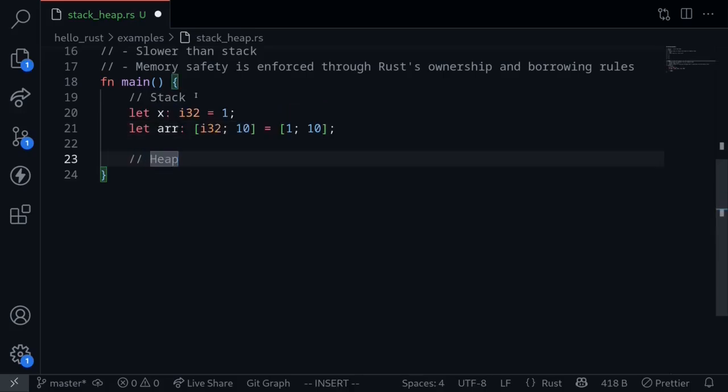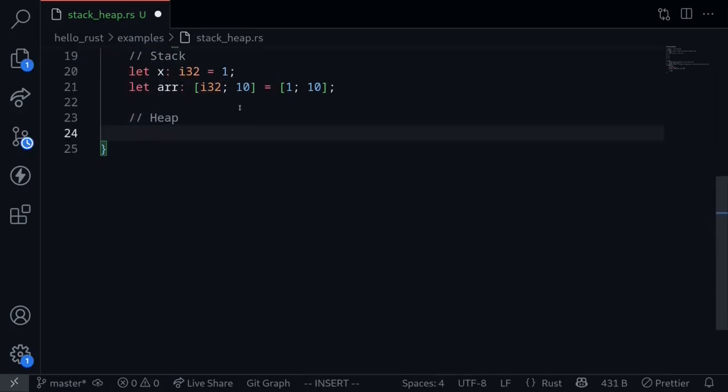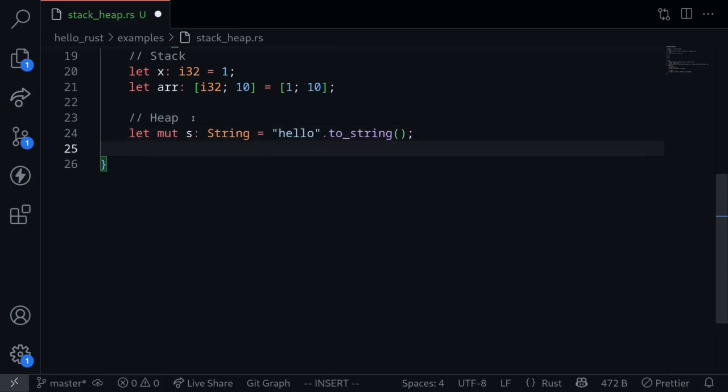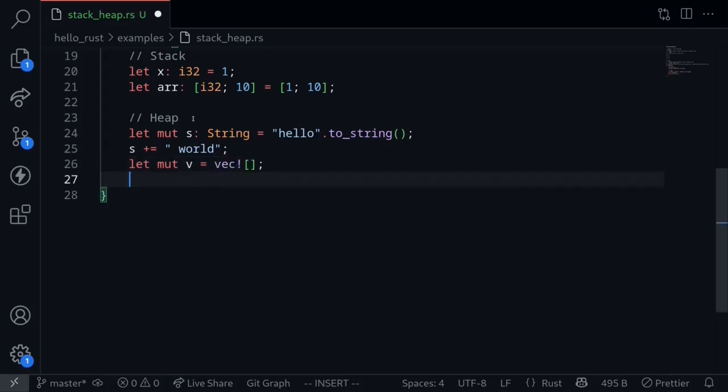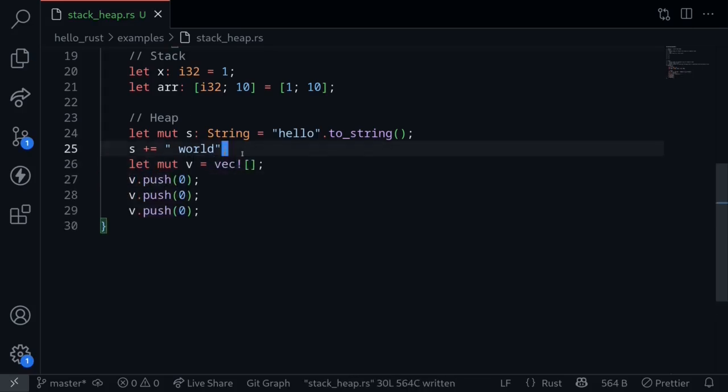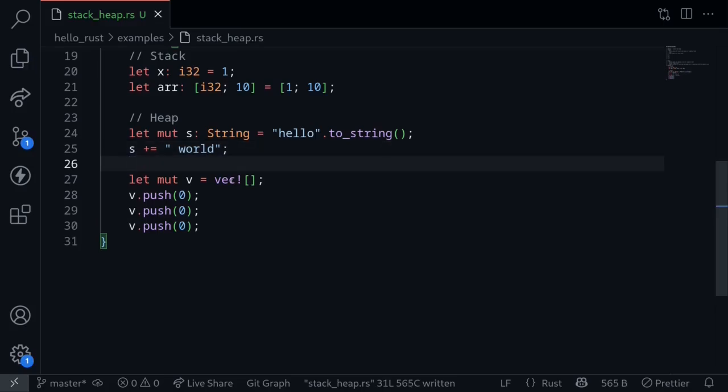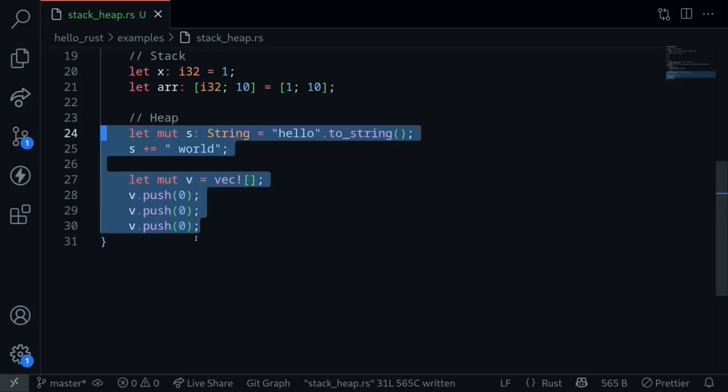Next, let's take a look at some data types that are stored on the heap. One example is a string. The reason why the string is stored on the heap is because the size of the string can change when the program executes. Hence, the size of the string is not known at compile time. For example, we can change this string into a mutable string, and then at runtime, we can add more strings to this. For the same reason, a vector will be stored on the heap. If we have a vector, and then at runtime we add some values to this, then the size of the vector changes at runtime. Hence, the size of the vector is not known at compile time. These two are examples of data that are stored on the heap.